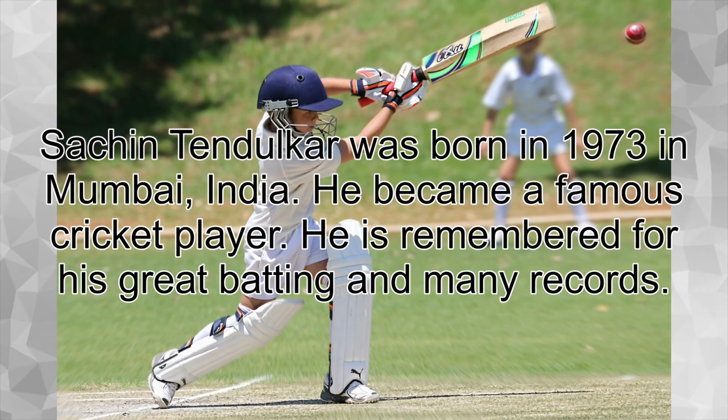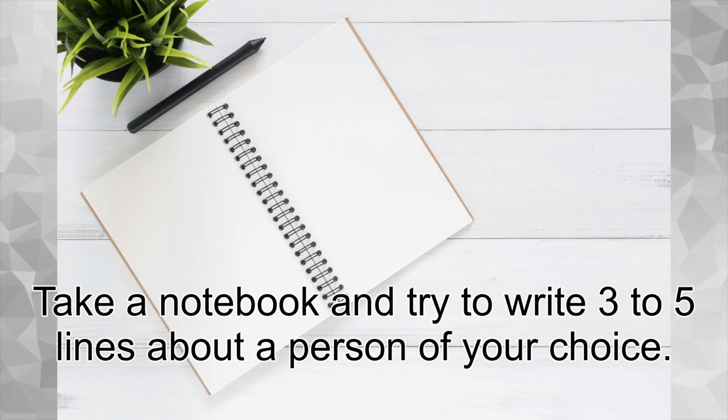For example, Sachin Tendulkar was born in 1973 in Mumbai, India. He became a famous cricket player. He is remembered for his great batting and many records. Take a notebook and try to write 3 to 5 lines about a person of your choice.